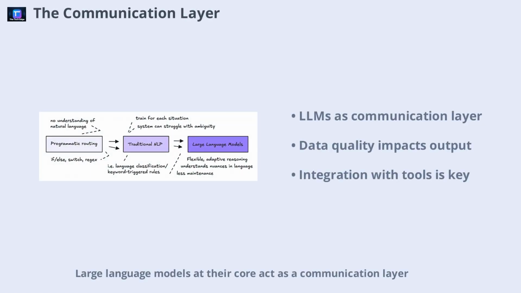Large language models, at their core, act as a communication layer between users and structured data systems. They interpret user requests, interact with APIs, and generate responses. However, their effectiveness depends heavily on the quality of the data they access. If the data is messy or incomplete, the model may produce inaccurate or fabricated results. This mirrors how humans operate. We do our best with the information available, but our output improves with better resources. Integrating LLMs with reliable data sources and tools is essential for building robust agentic systems.